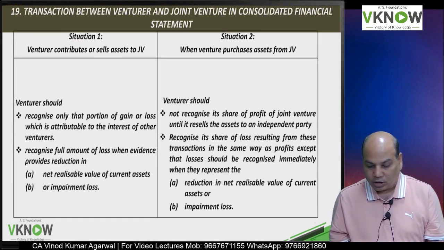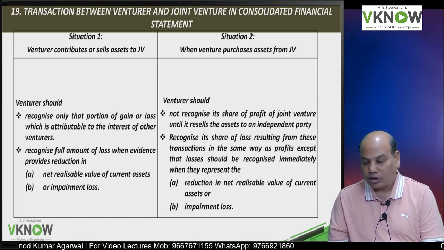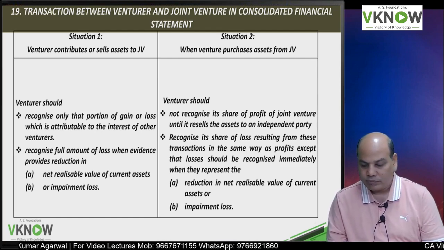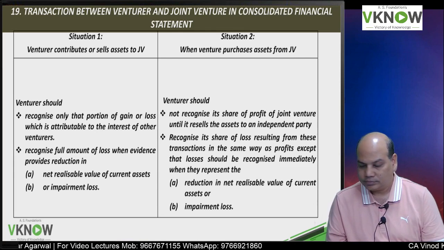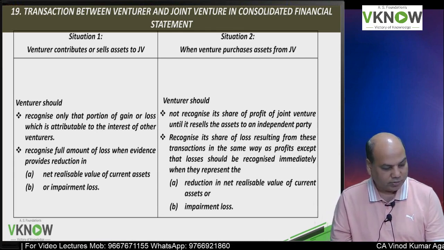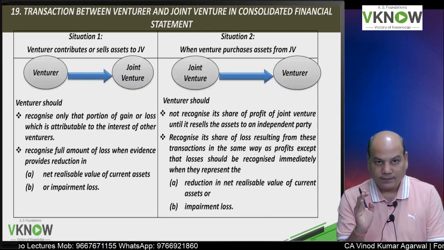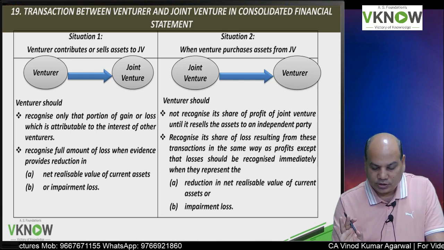Now the institute can ask you this paragraph: transaction between venturer and joint venture in a consolidated financial statement. There can be transaction between venturer and joint venture.